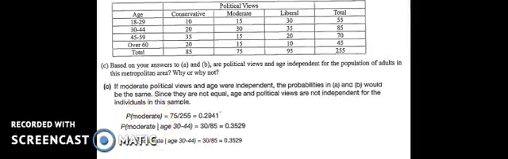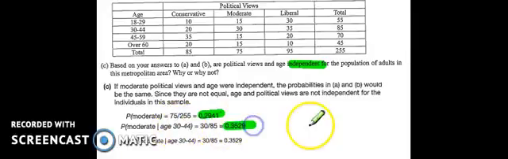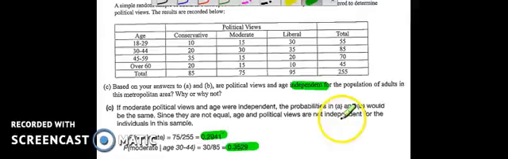In problem C, they want to know, are these events independent? So when we calculated moderate, we got a little more than 29%. When we calculated moderate given their age group, we got a little more than 35%. So my probabilities are different. So these are not independent events. If I got the same probability, they would be independent.